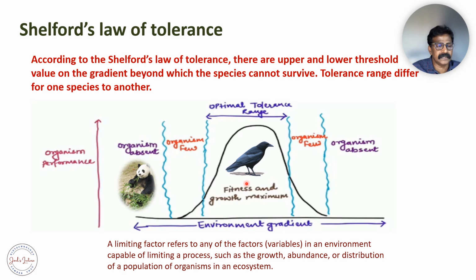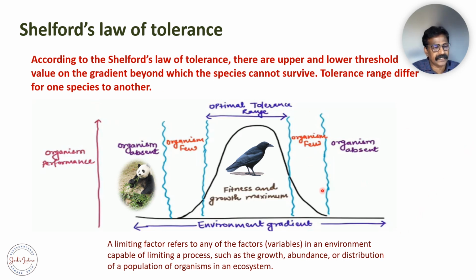Like you can see the crow here, which is adapted to modern or urbanized situations and can survive, whereas the panda, a red-listed endangered species, cannot survive beyond a very narrow environmental gradient. That is what is explained here, and this follows Shelford's law of tolerance.